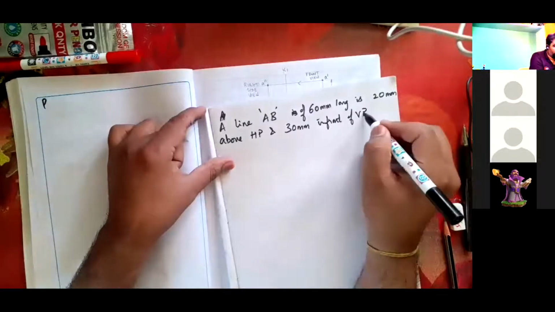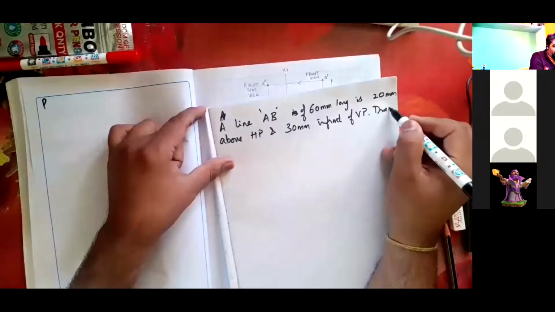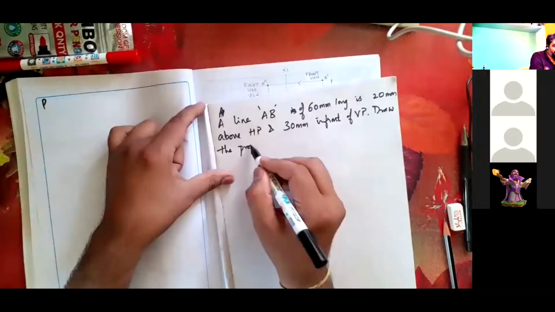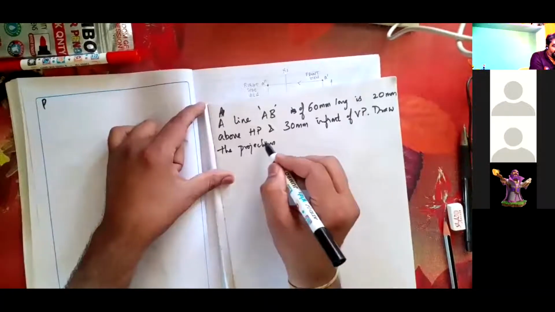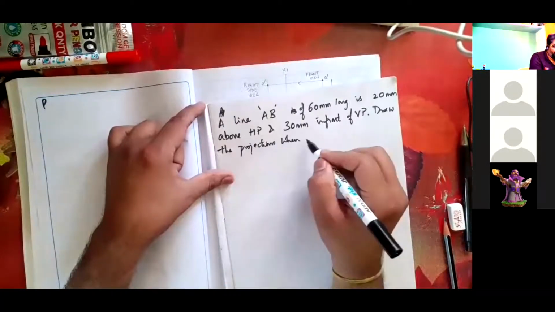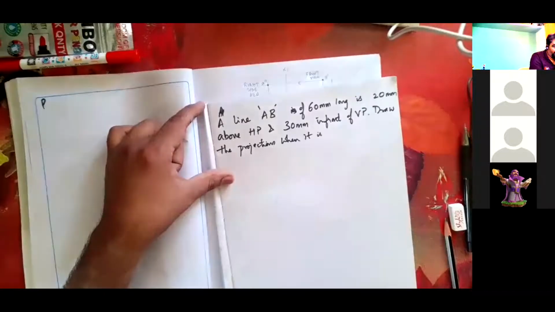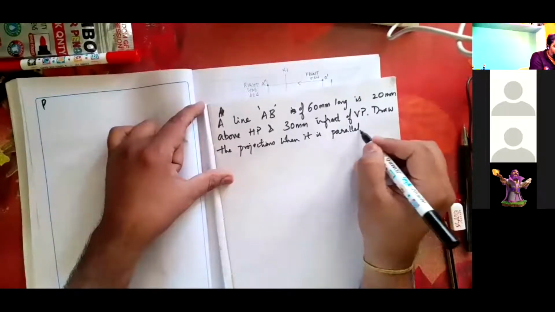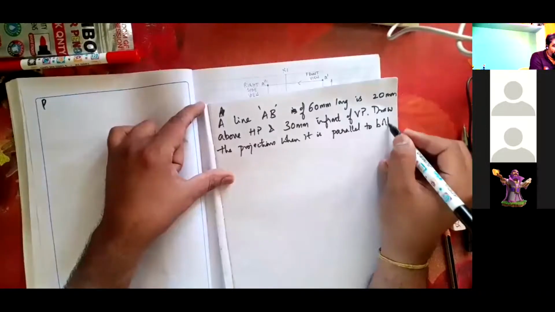Draw the projections when it is parallel to both VP and HP.